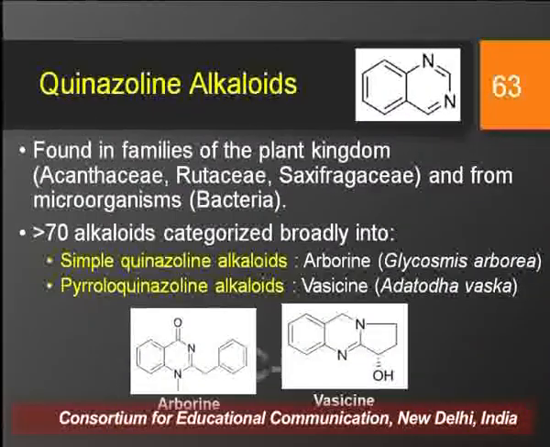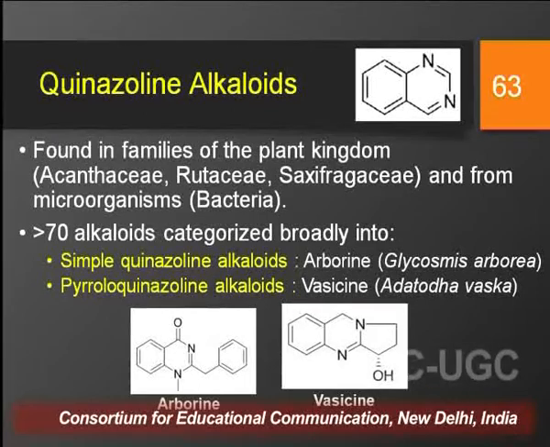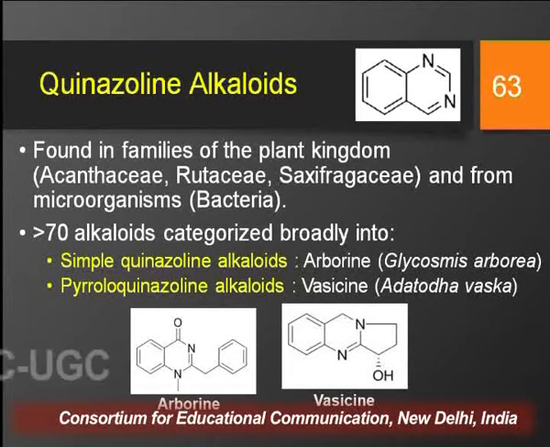The next class is of quinazoline alkaloids, and these are the alkaloids which have the quinazoline nucleus in their structure. These alkaloids are found in the plants that belong to the families Acanthaceae, Rutaceae, Saxifragaceae, and also in microorganisms. In certain kinds of bacteria they are found.